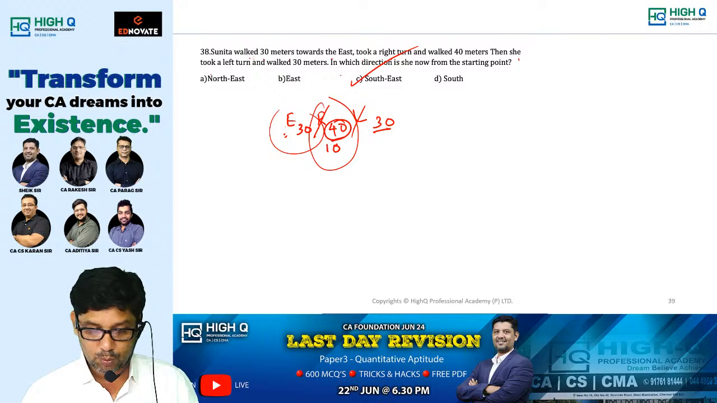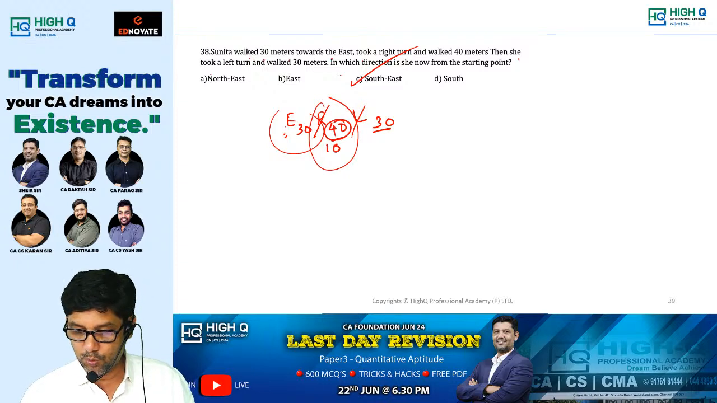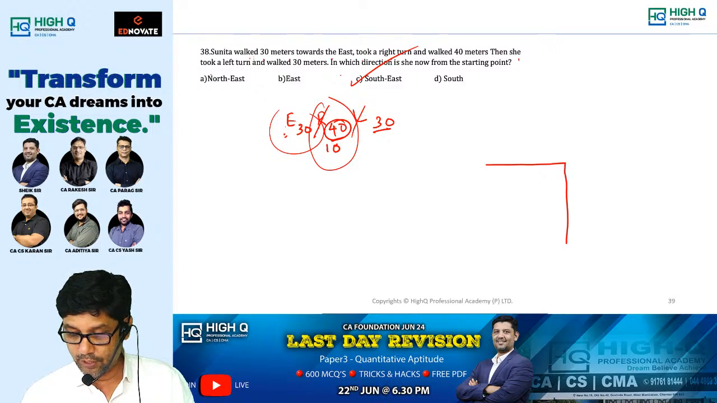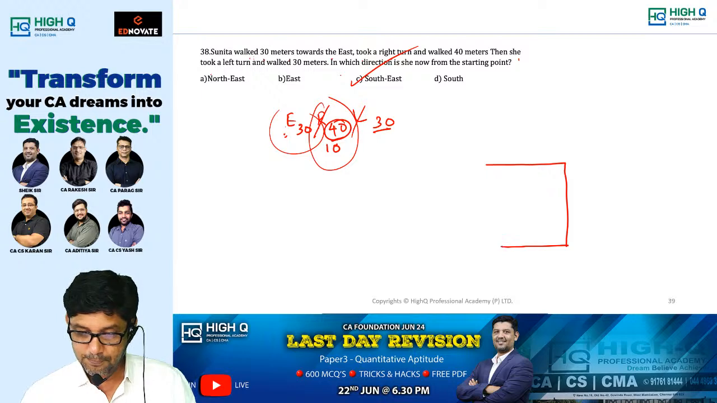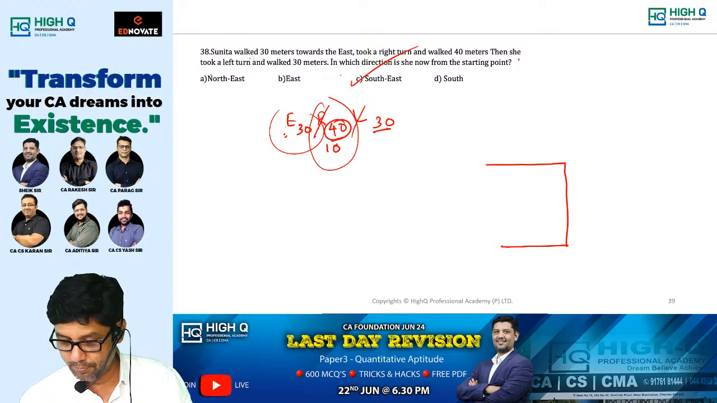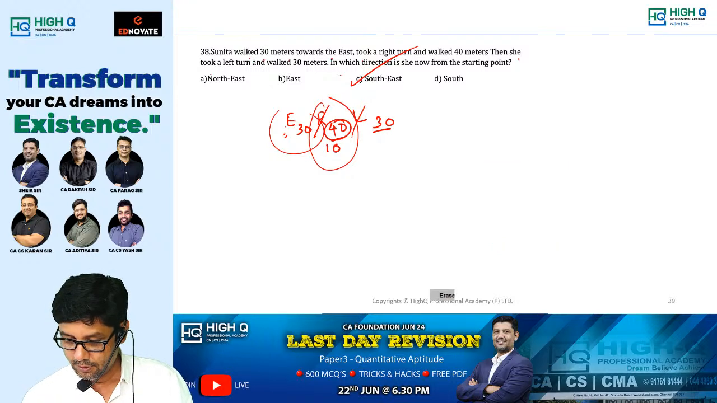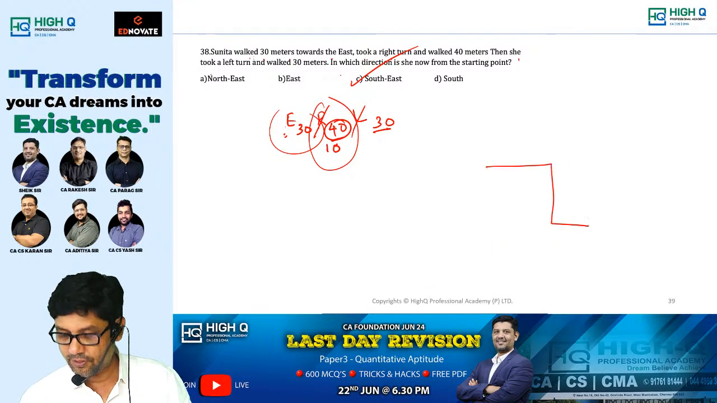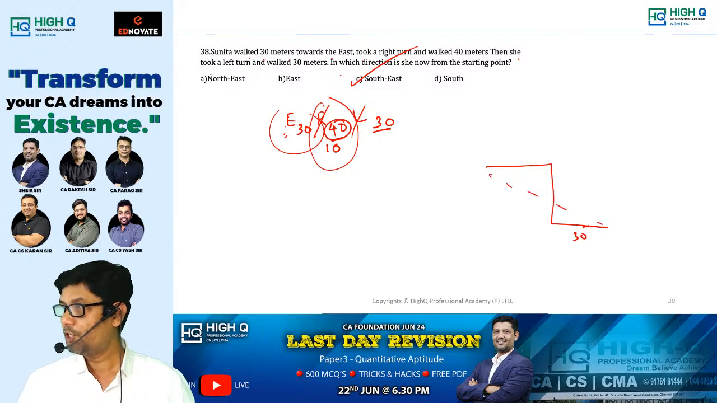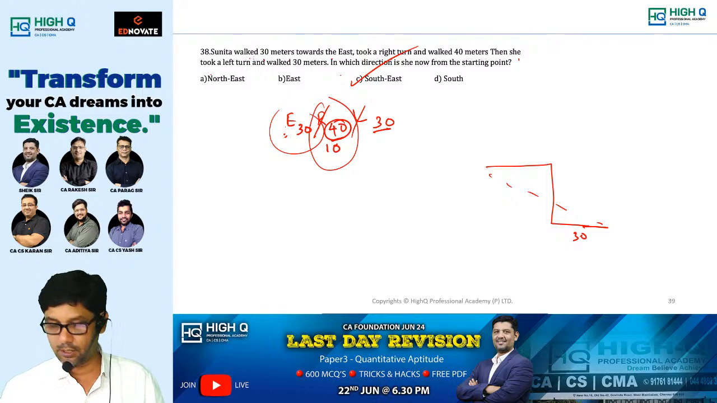Otherwise you know the method. What you will do? Sunita walked 30 meters towards east. Then she took a right turn and walked 40 meters. Then she took a left turn and walked 30 meters. Am I right, my dear? Oh, sorry, left hand. See, mistake. Left is here. So 30 meters. So now from which direction it is? Southeast only, na? Directly I said it is southeast.